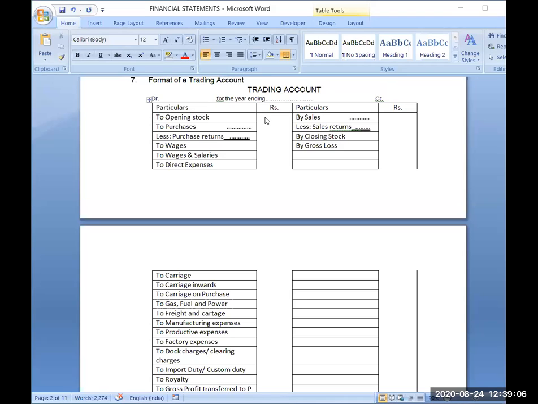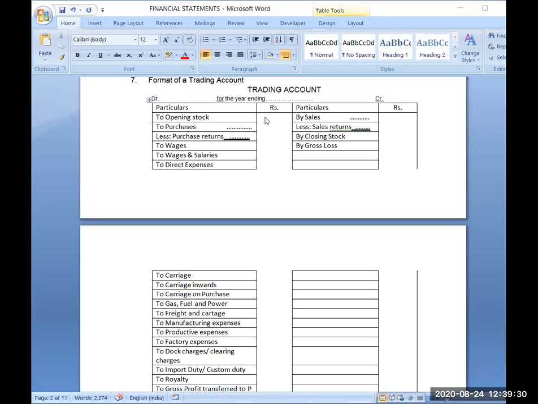In the factory, we are paying wages. If somehow some salaries are there that we are paying to the factory staff, that will obviously come here. But in general, in the questions which you will be getting, you will treat it as indirect expense, and it will go to profit and loss account.